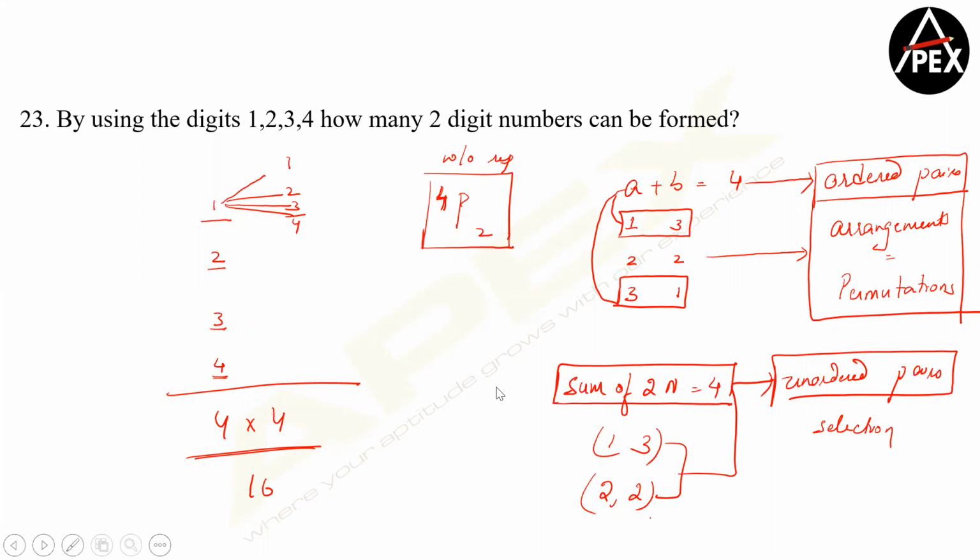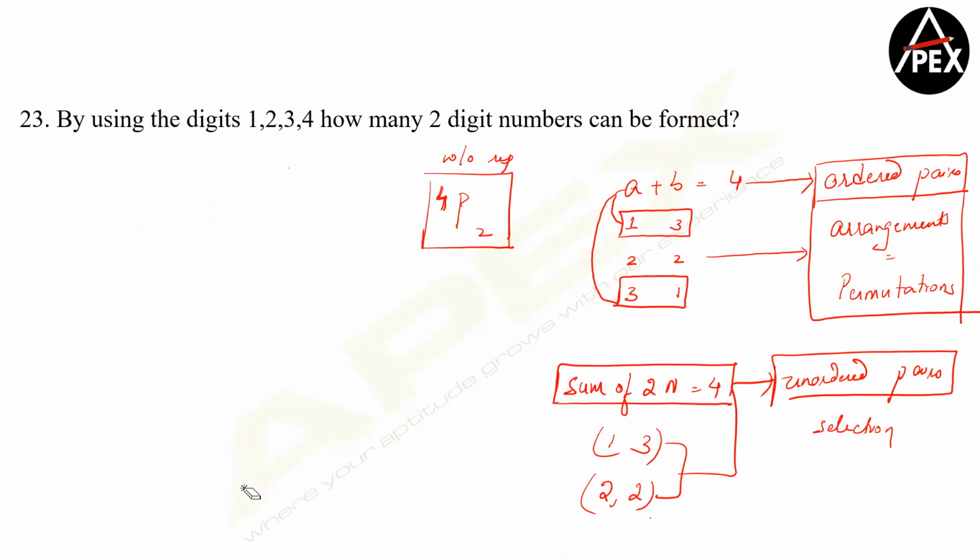Now, the way I told you, if you also want to understand, we can also use a simplified concept called combinations into arrangement. Now, out of 4, if I have to just choose 2 digits, which can be done in how many ways, guys? 4C2. This is I'm selecting 2 digits, something like this, 1, 3.